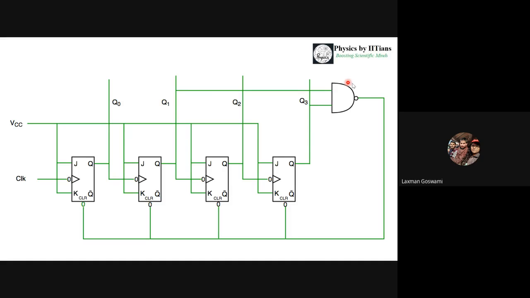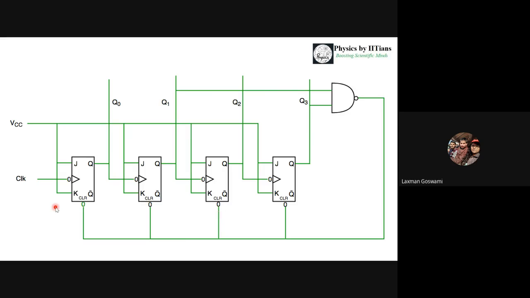So we have put a NAND gate here, and this NAND gate will help in clearing or resetting all the flip-flops. So at the input, in the 1010 condition, this Q3 is 1 and Q1 is 1, and this NAND gate will give us the 0 output, and 0 output signifies that all the flip-flops have been reset.